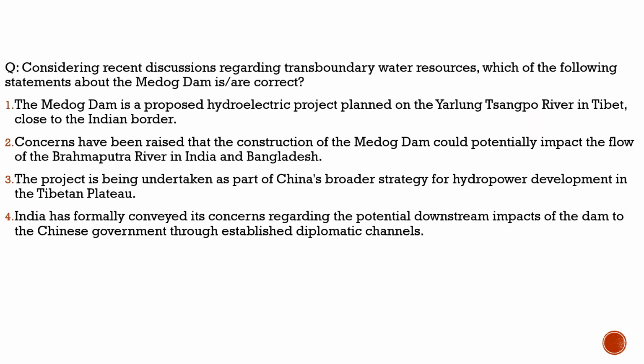Here the question is with respect to the Medog Dam, which is on the Yarlung Tsangpo, which is basically the Brahmaputra river. Why have we brought this question here?